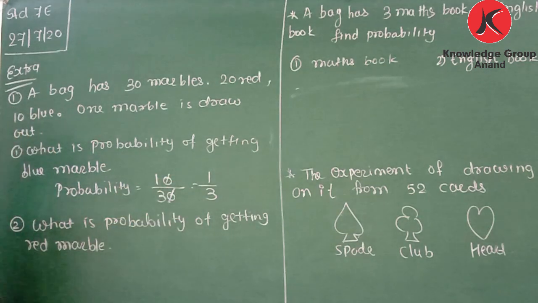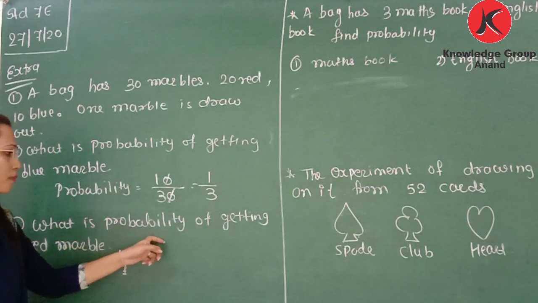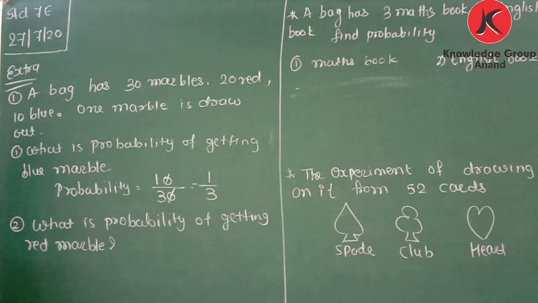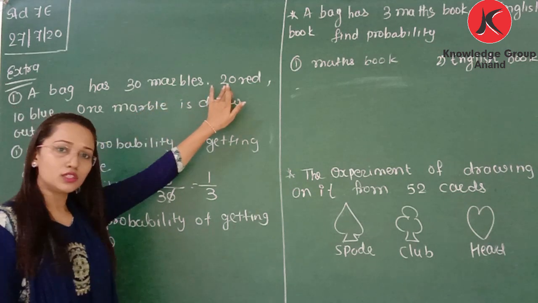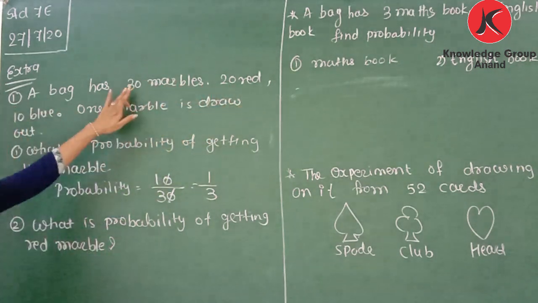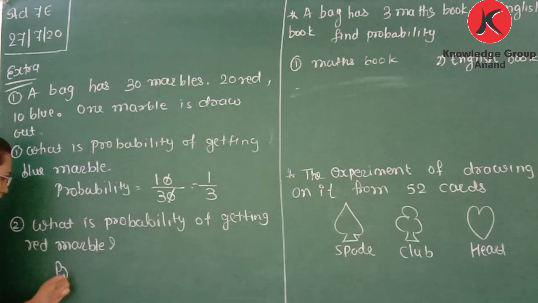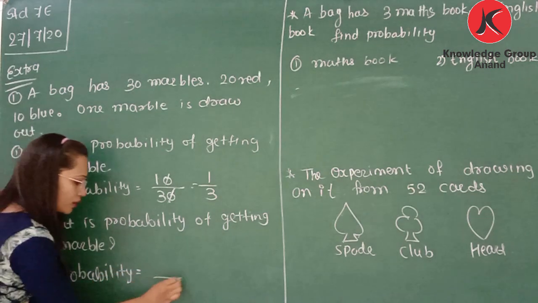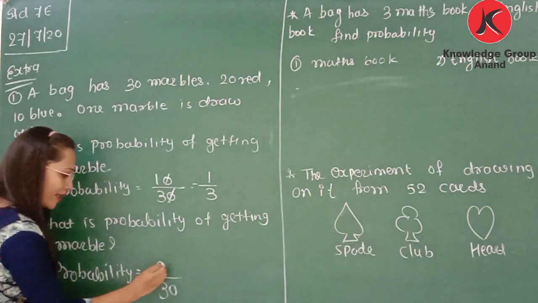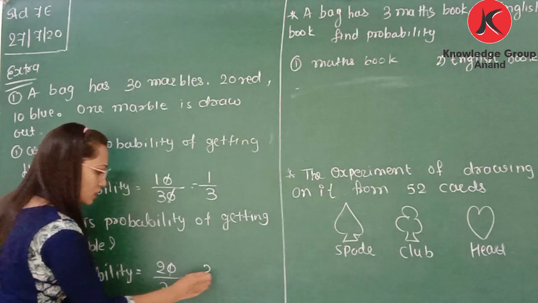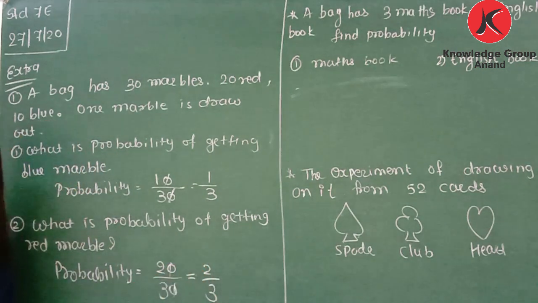What is the probability of getting a red marble? Now how many red marbles are here? Total 20 red marbles, and from 30 we are picking up the red marble. So probability can be written as, from total 30 marbles, 20 marbles are red. So probability is 20 by 30. You can cancel out this. It is 2 by 3. Okay.